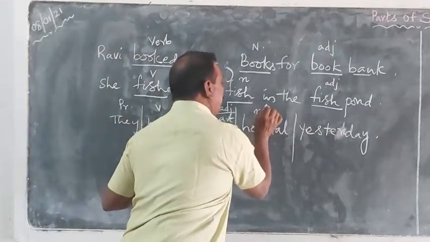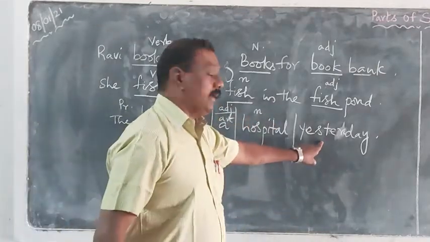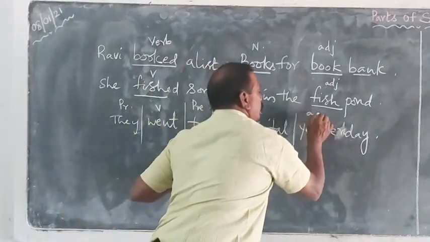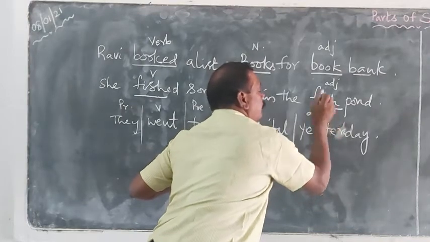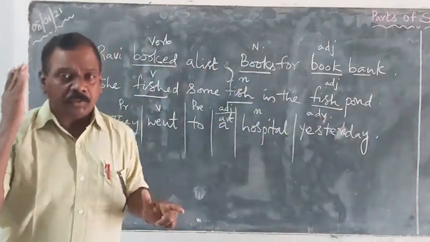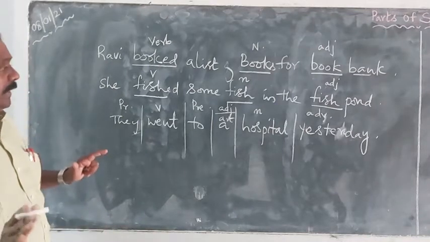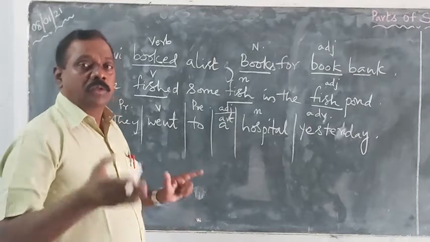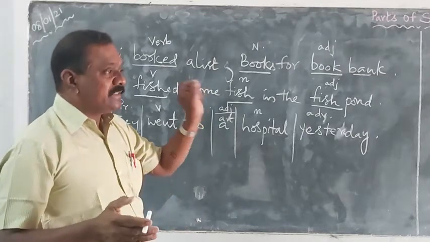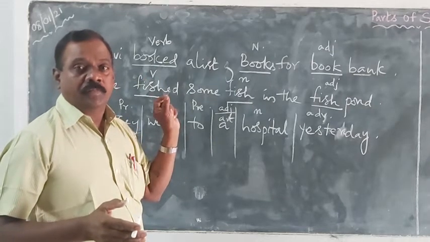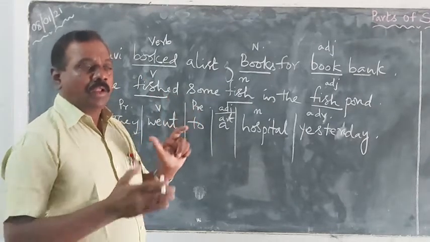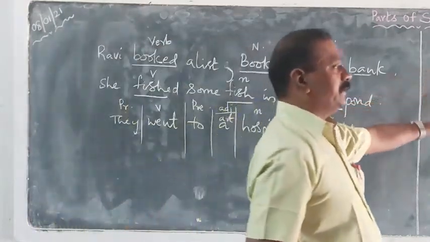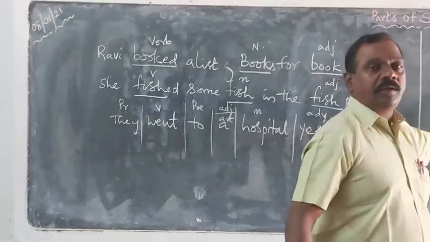Hospital is a noun, name of the place. Yesterday is an adverb of time. So, in any sentence, every word has one particular part of speech. So, why do parts of speech play a very important role? We should know what that particular underlined word is. So, identification. Let us see, there are 8 parts of speech in English. This is the basic thing, everybody knows.